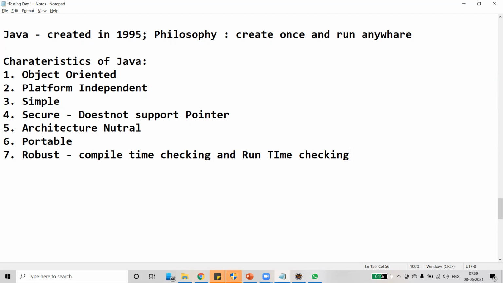Is it clear? These are the characteristics of Java. We stop here. Tomorrow we'll see what the applications of Java are and continue with the topics of Java. Shall we stop here?